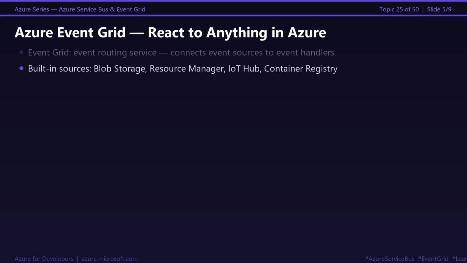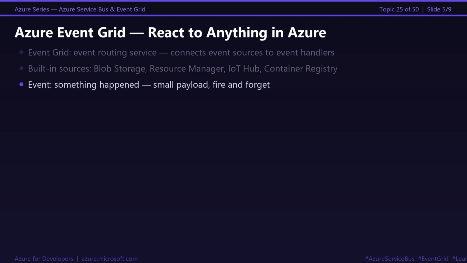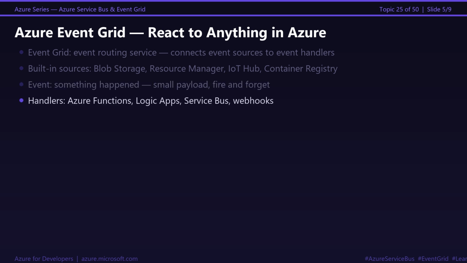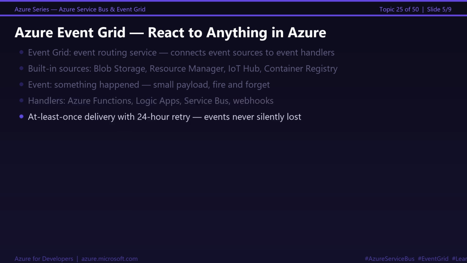And here is where it gets powerful for automation. An image is pushed to your container registry. Event Grid fires. An Azure function receives the event. The function triggers a CI/CD pipeline to deploy the new image. Zero polling. Zero cron jobs. Zero manual triggers. The entire automation chain fires the instant the event happens.